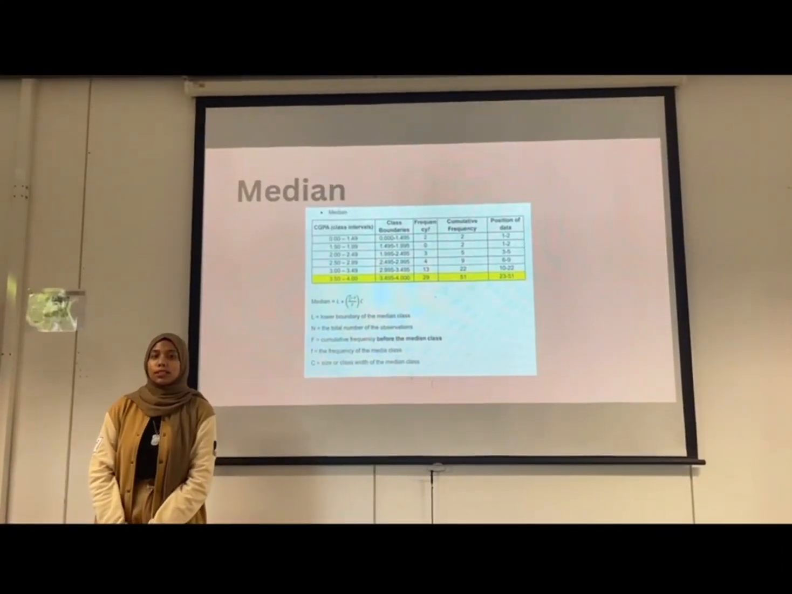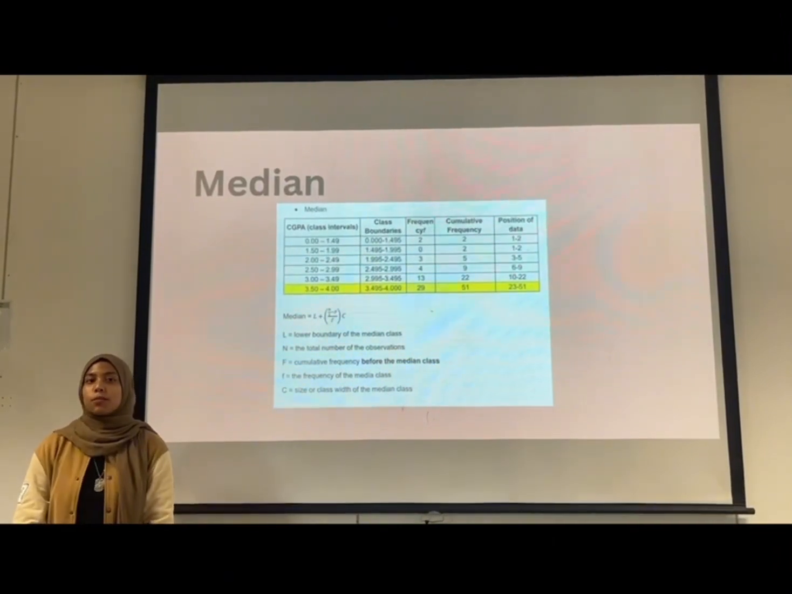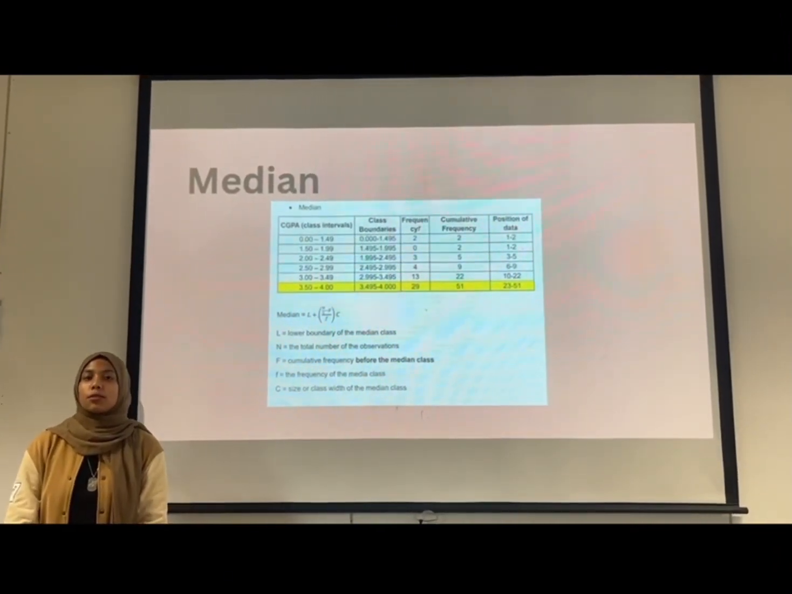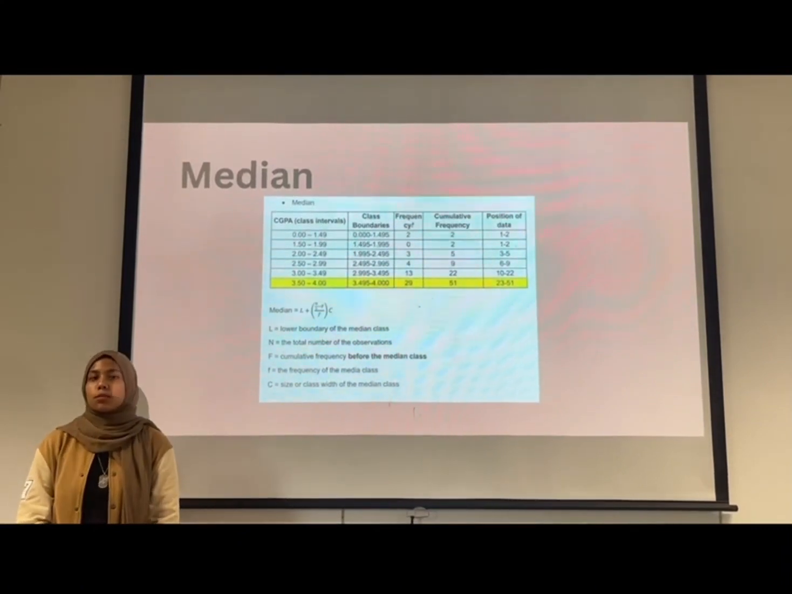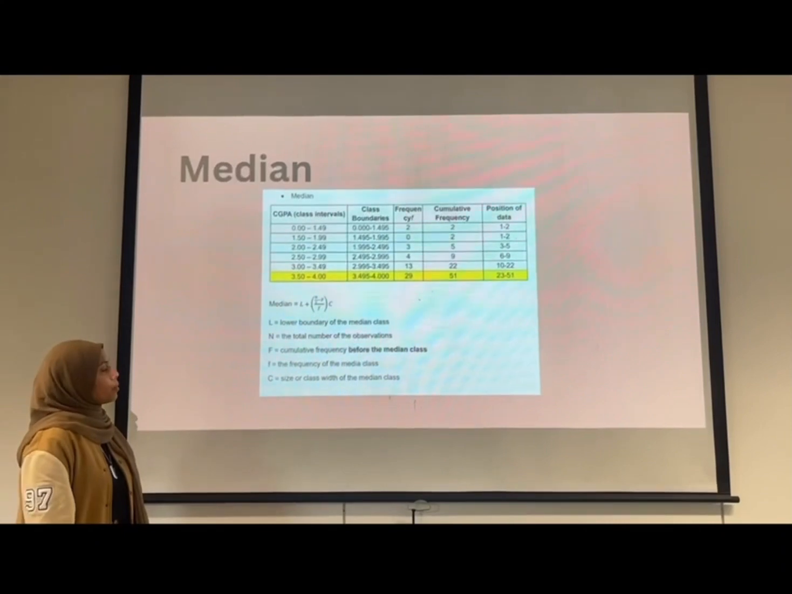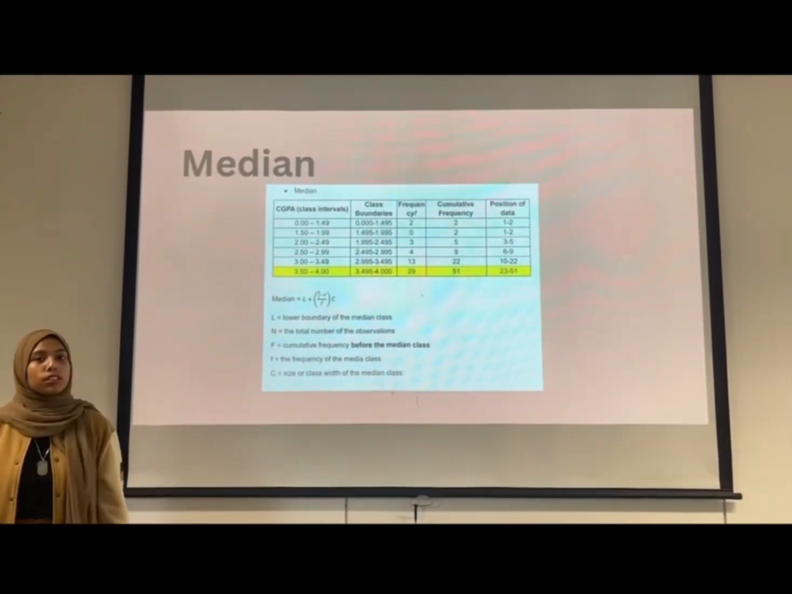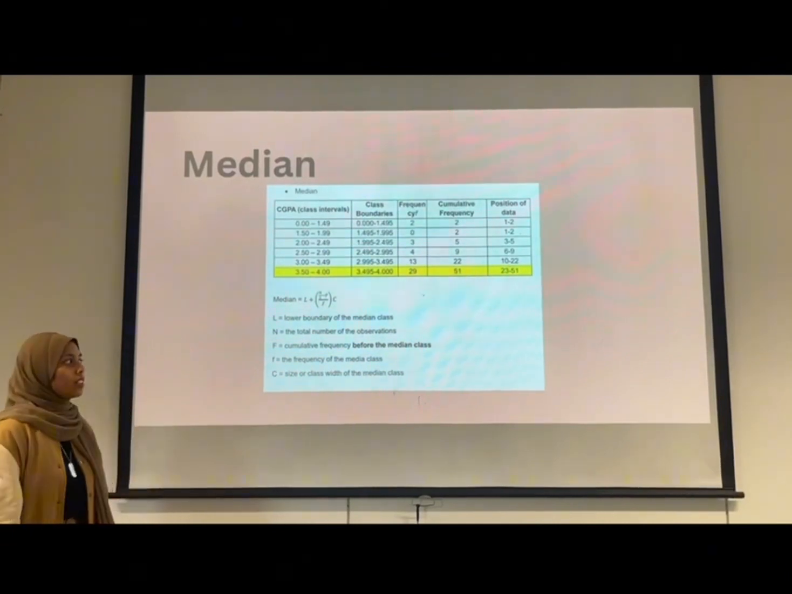Hi, my name is Talita. Today I will be discussing the median. The median is known as the middle value of the ordered data. In other words, it represents the middle point when the data is organized from the smallest to the largest. By using this formula, we can get the median. It's important to get the median to understand how relationships or friendships influence the CGPA.